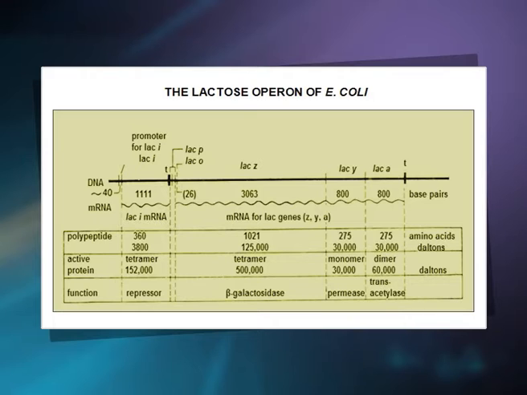the enzyme beta galactosidase, which is active as a tetramer and breaks lactose into glucose and galactose to be utilized in the cell. 2 LAC-Y consisting of 800 base pairs, codes for beta galactoside permease, which is a membrane bound protein and helps in transport of metabolites, and 3 LAC-A consisting of 800 base pairs, which codes for beta galactoside transacetylase, an enzyme that transfers an acetyl group from acetyl coenzyme A to beta galactosides.